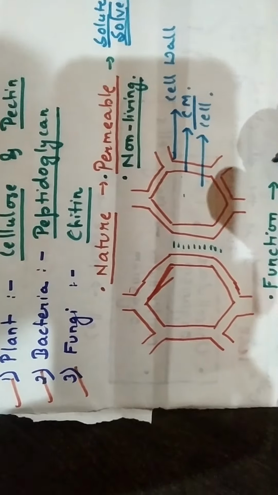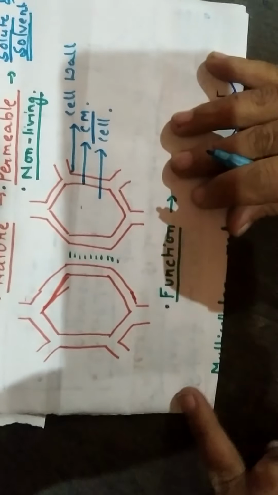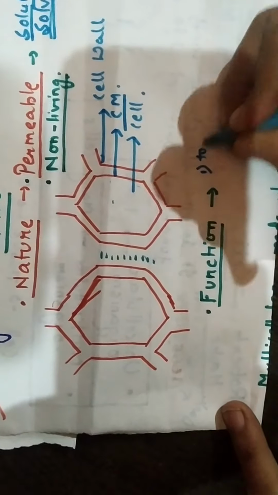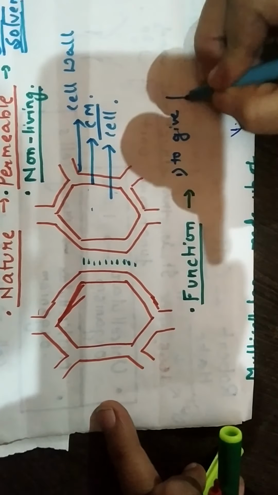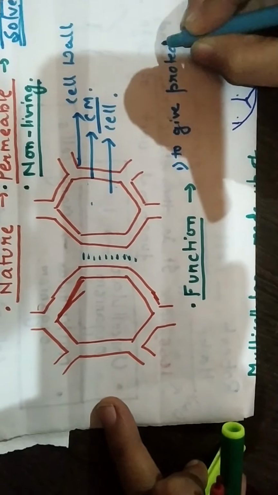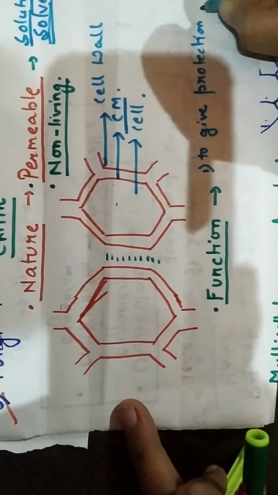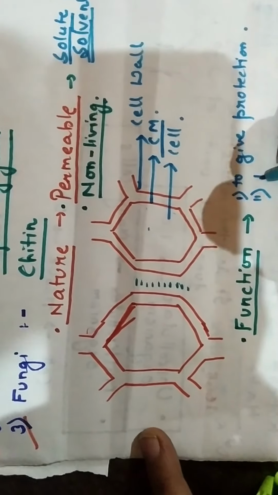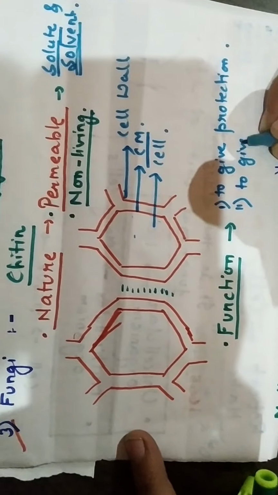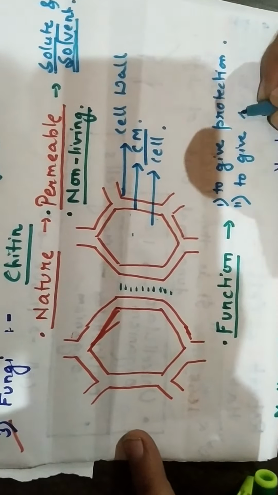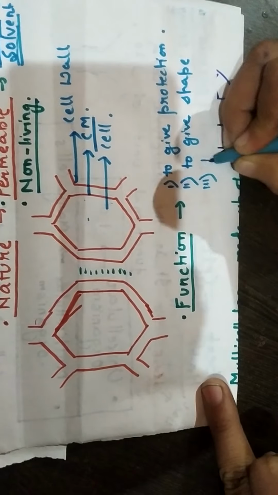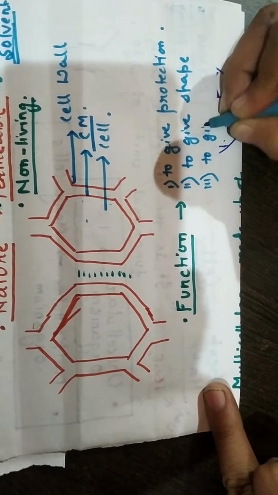Coming to the function of the cell wall. The function of the cell wall is to give protection to the cell, to give shape to the cell. It also gives shape and it also gives strength.